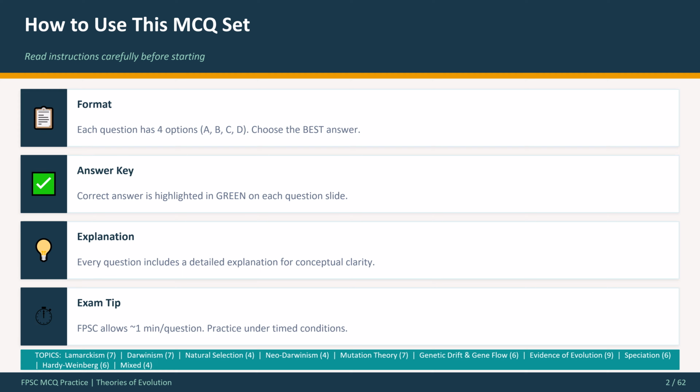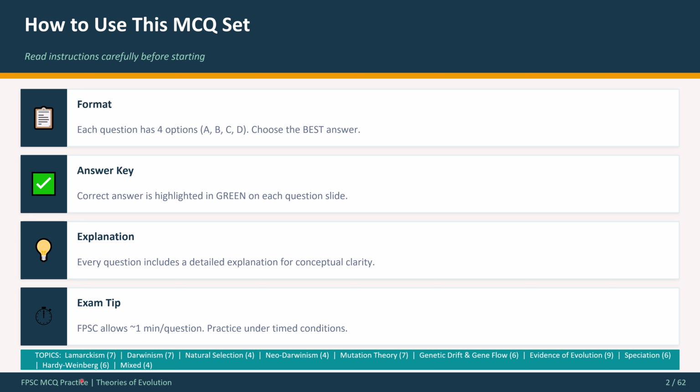How to use this MCQ set. Read instructions carefully before starting. First is format. Each question has 4 options A, B, C, D. Choose the best answer. Answer key: the correct answer is highlighted in green on each question slide. Explanation: every question includes a detailed explanation for conceptual clarity. Exam tip: FPSC allows 1-minute per question, so practice under timed conditions.